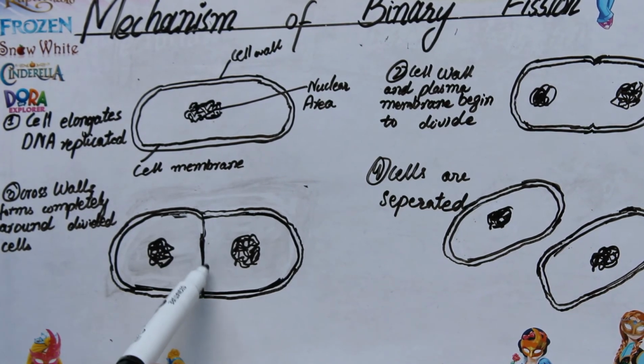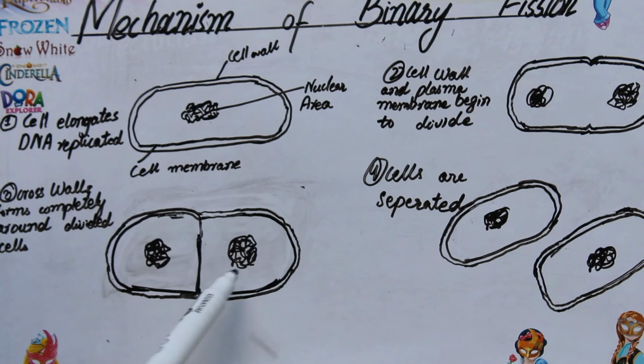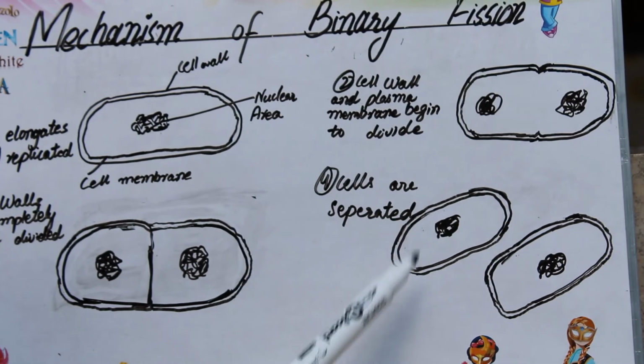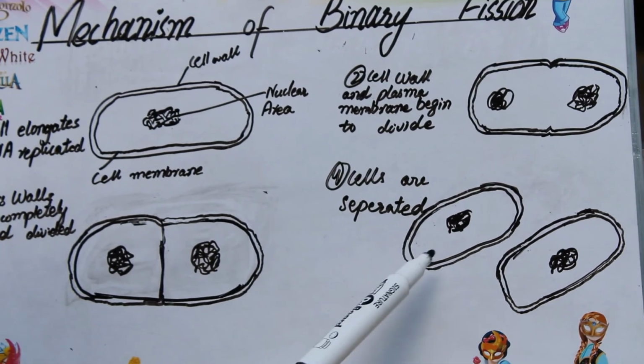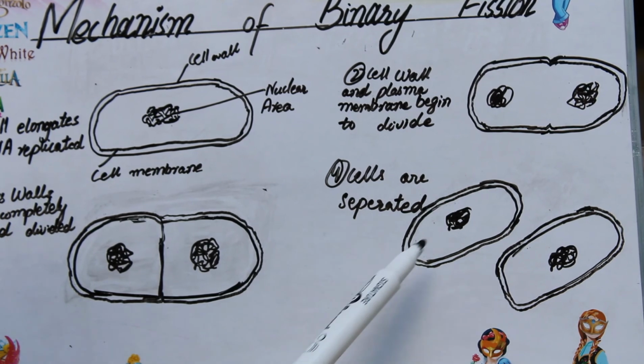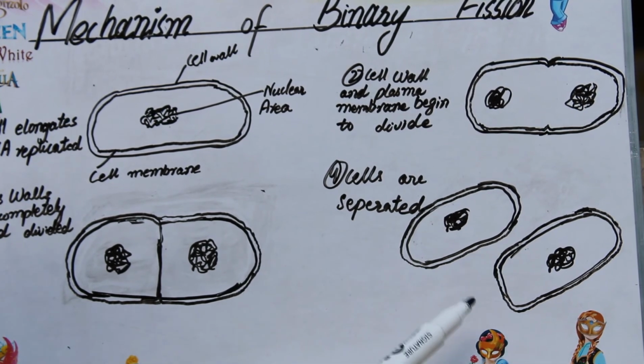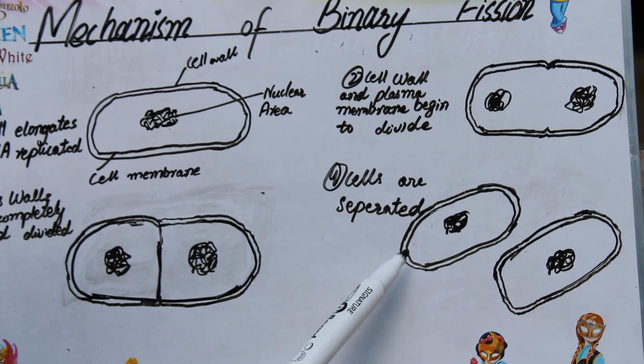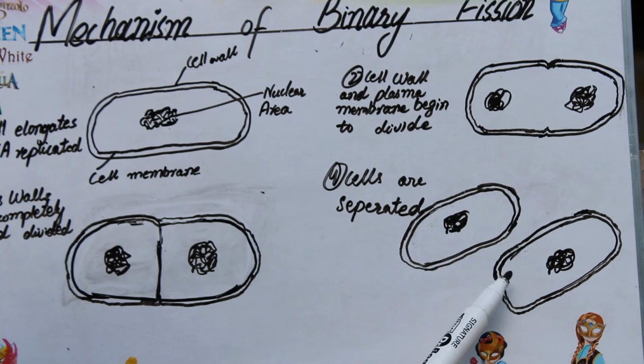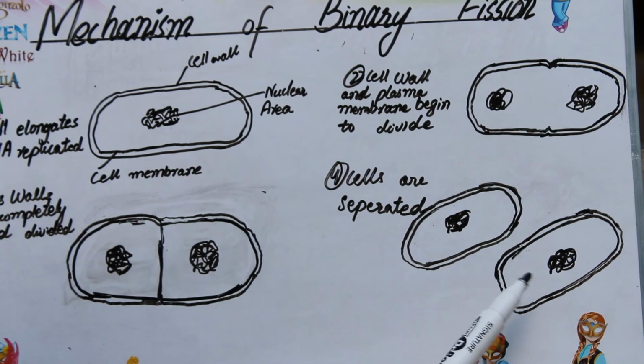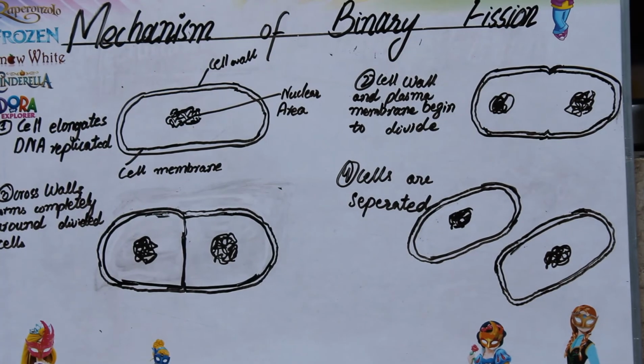These cross walls are formed inside the dividing cell, and at the last stage two cells are formed. These are known as daughter cells, and now these daughter cells again act as the parent cell. This one is going to divide into two more, and this one is going to divide into two more, and they are going to form four cells, and so on. I hope it will be helpful for you.